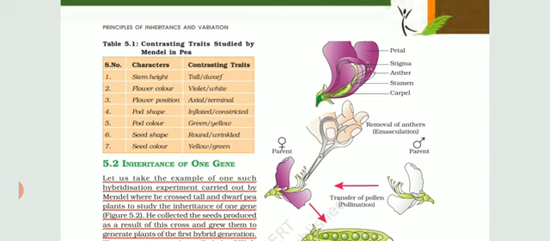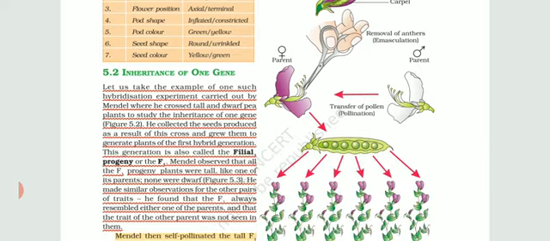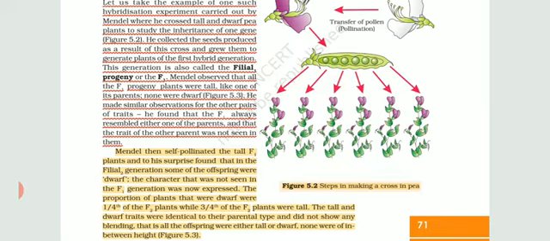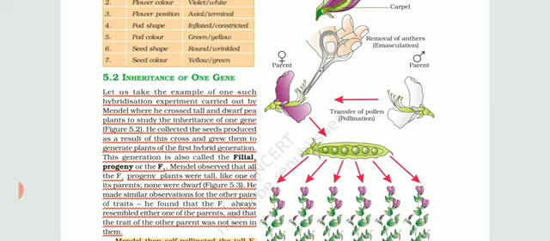Then Mendel has taken suitable anthers from any other pea plant and the pollens were sprayed on it. This kind of pollination is known as artificial breeding or cross pollination, which has resulted in very suitable kinds of plants. So, inheritance of one gene. Here we are only talking about one gene. Either it is resembling the tallness or dwarfness, or it can be seed shape, seed color, flower position, pod shape, pod color. Means we will not take 2 genes, we will take only one gene in this case.